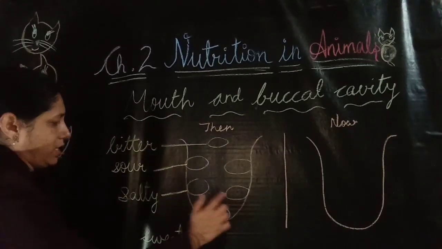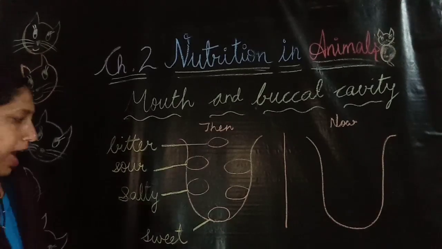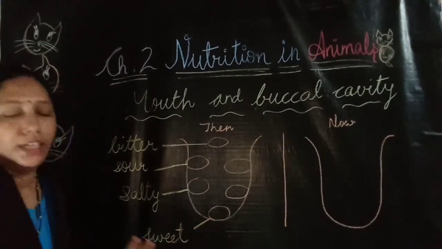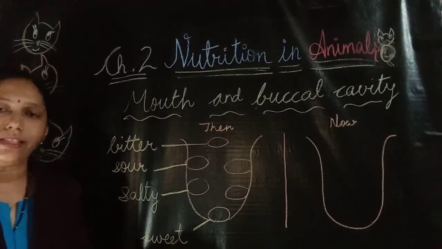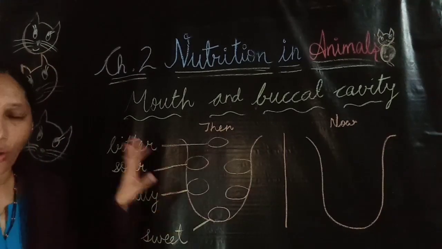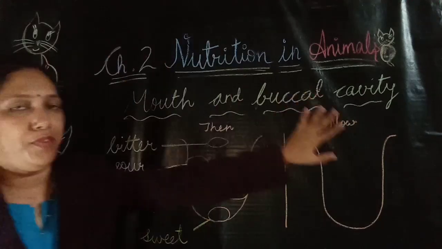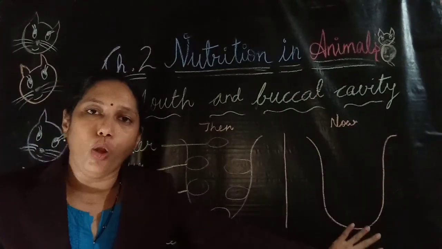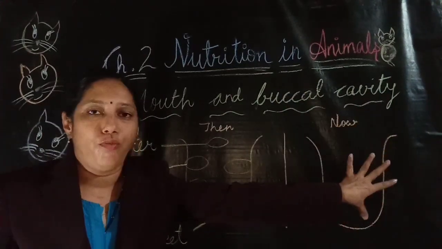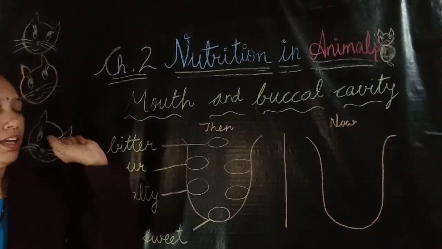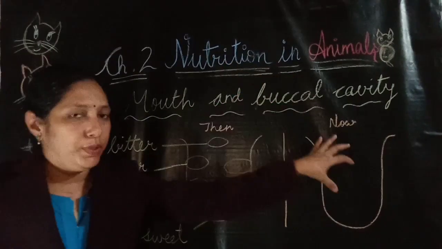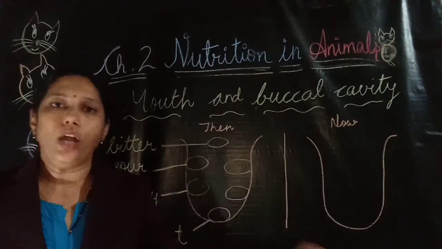These two taste buds are for the salty taste, and these can detect the sweet taste. But scientists have proven this as wrong. As per the scientists, the tongue is having taste buds present all over the area of it, and each taste bud can detect all types of taste.